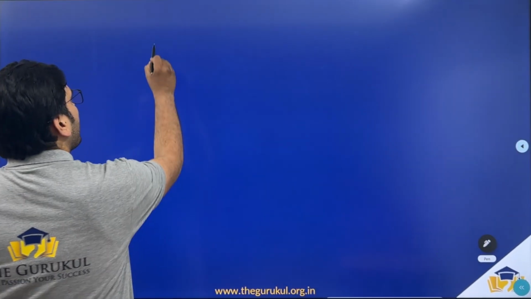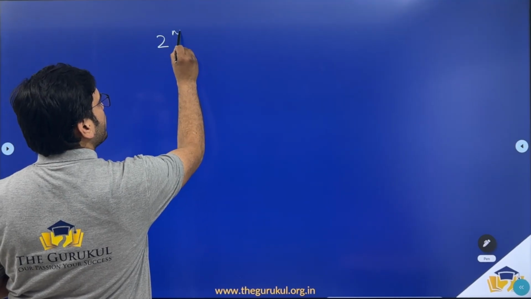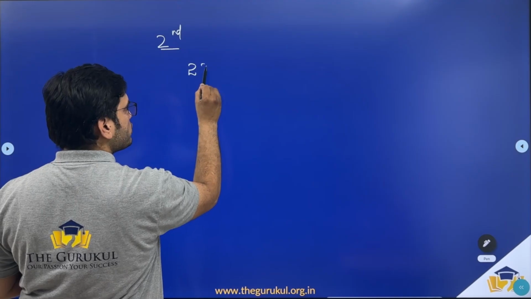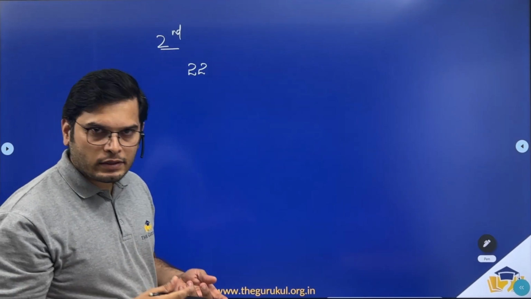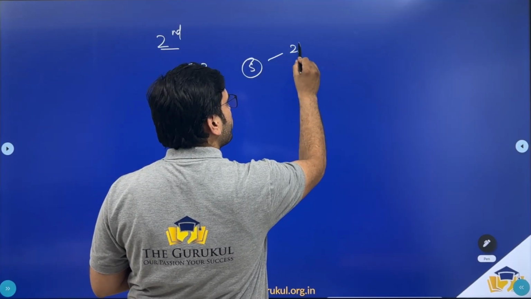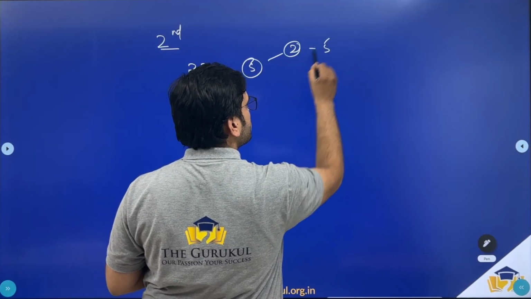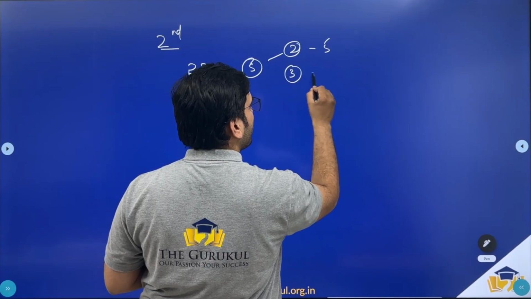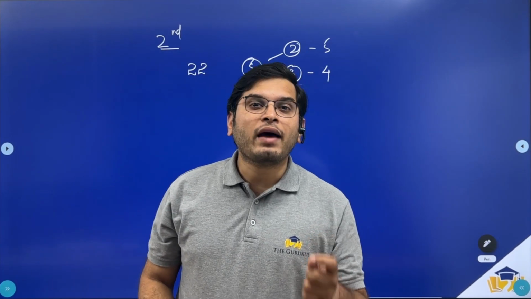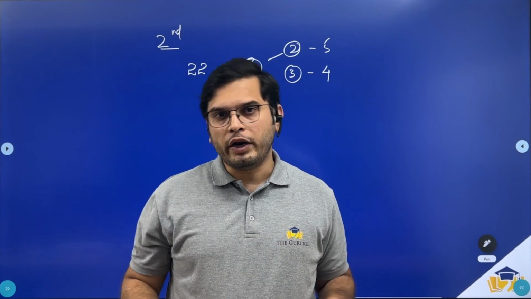Now let's talk about the LRDI section in CAT. LRDI is the second section in CAT after VARC. In CAT 2025, there were 22 questions and these questions were asked in sets. 5 sets were asked. Out of these 5, 2 sets had 5 questions each and 3 sets had 4 questions each. So in total 22 questions, and you are not expected to solve all the 22 questions.